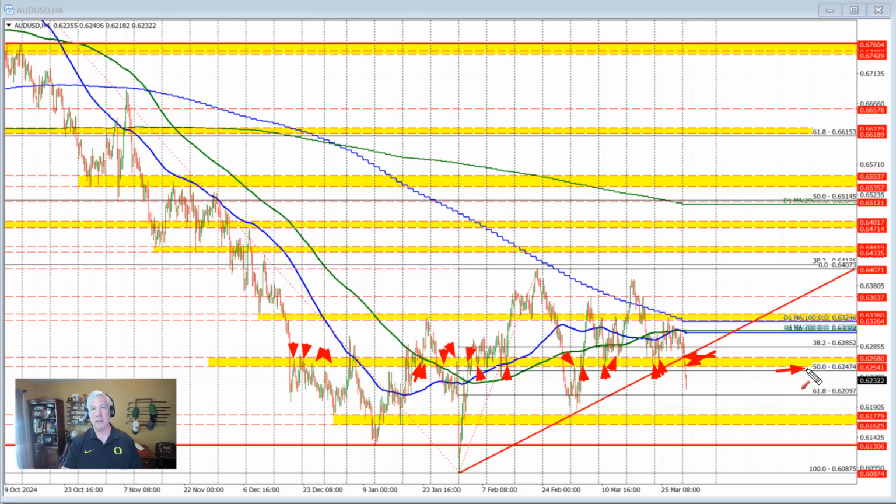Also in play near that area is the 50% midpoint of this last move to the upside right through here. That comes in at 0.6247, just below that swing area. So keep that level in mind as well. If it can't get above the 50% retracement, then the sellers are definitely more in control. We can look for a rotation to the downside on any sort of corrective move to the upside in today's trading. On the downside, the next key target comes in at the 61.8% retracement, near 0.62097.